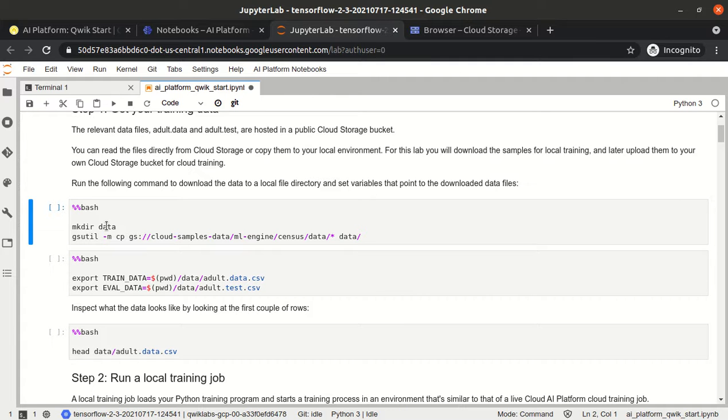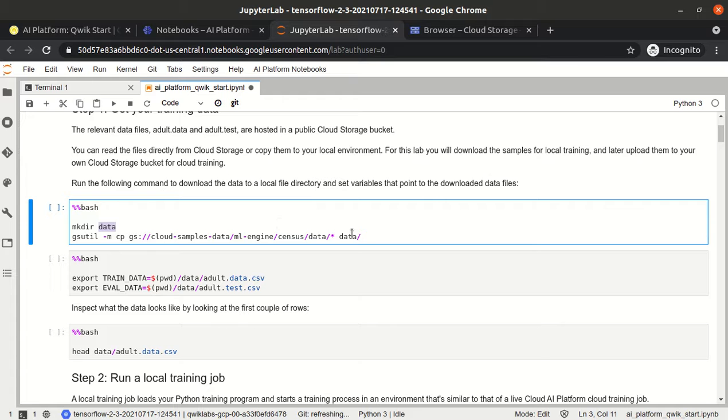They told us to create a folder and copy the data from Google Cloud Storage. To copy the data from Google Cloud Storage, we know we have to issue the gsutil command, gsutil cp. The -m is basically for multiprocessing, so all the files get copied in parallel. So we will use gsutil, and we are copying all the data into this data folder.